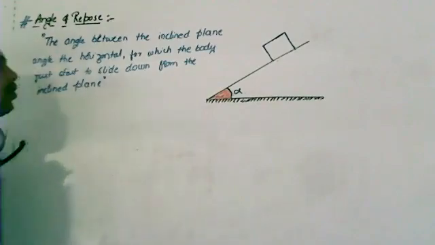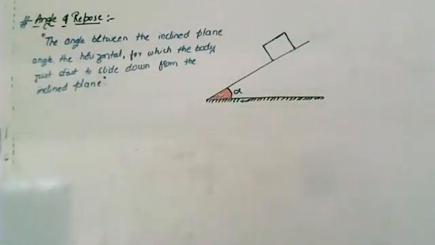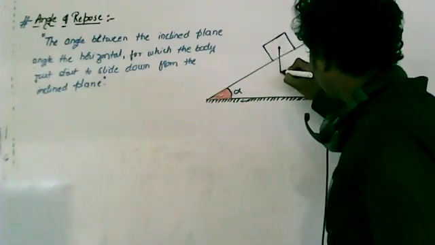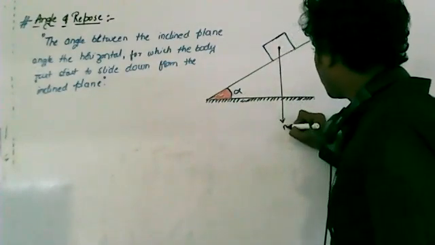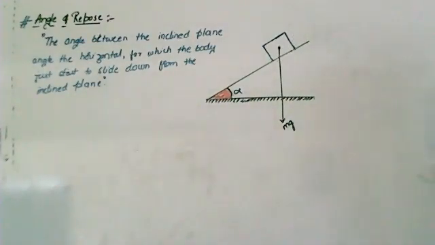This angle is called the angle of repose. Now listen. If you consider this block of mass m, then for this block mg will always be in the downward direction. Clear? mg will always be in the downward direction.